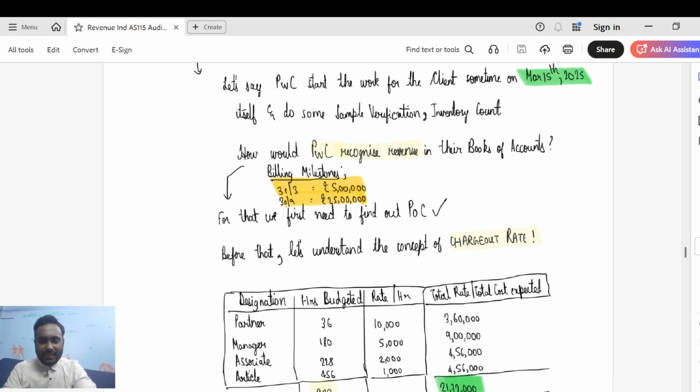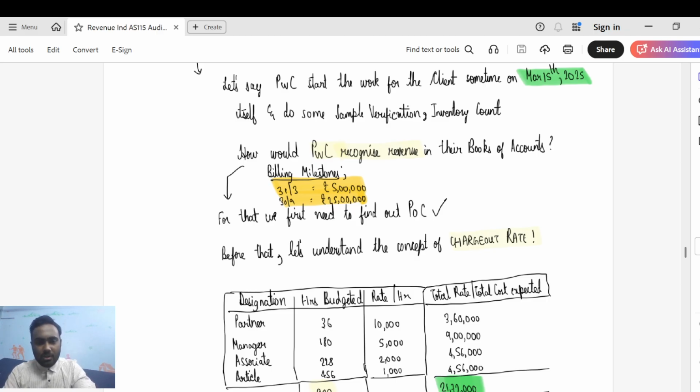This charge out rate is usually computed on the basis that every audit firm has operating expenses. Every firm has rent cost to incur, depreciation cost to incur, and other internal costs to incur. So they will try to recover these internal costs through audit engagements. They will take those internal costs into account. They will also take the salary of each of these people into account, and they will arrive at a standard rate per hour. And they would assign this rate per hour to the engagements.